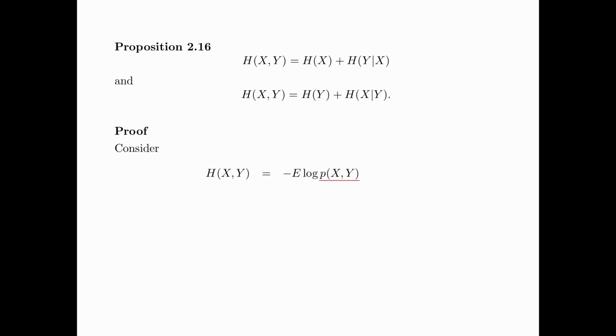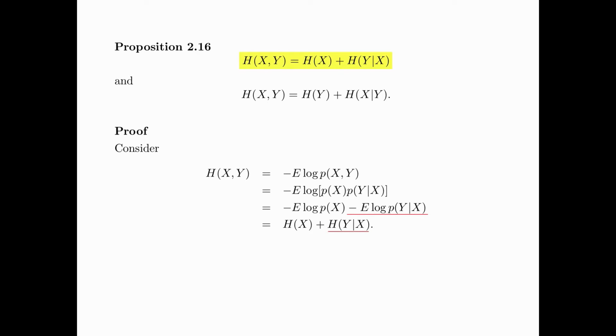Now p(x,y) can be written as p(x) times p(y|x). And then minus expectation of the log of p(x) times p(y|x) is equal to minus the expectation of log of p(x) minus expectation of log of p(y|x). The first expectation is equal to entropy of X, while the second expectation is equal to entropy of Y given X. This proves the first formula.